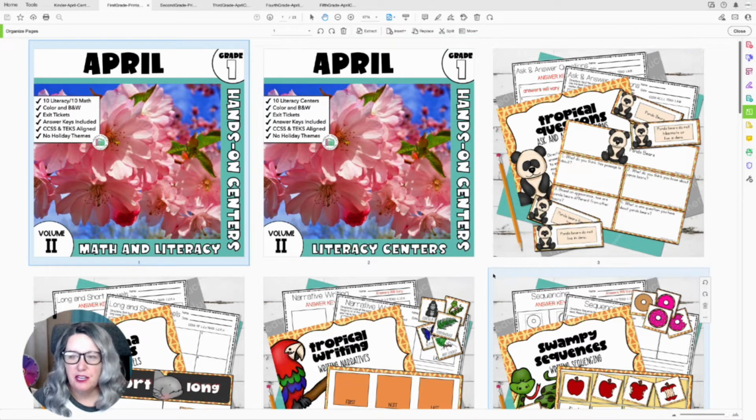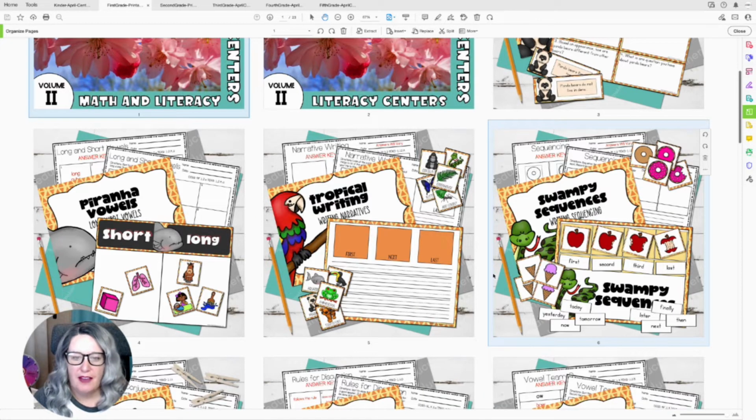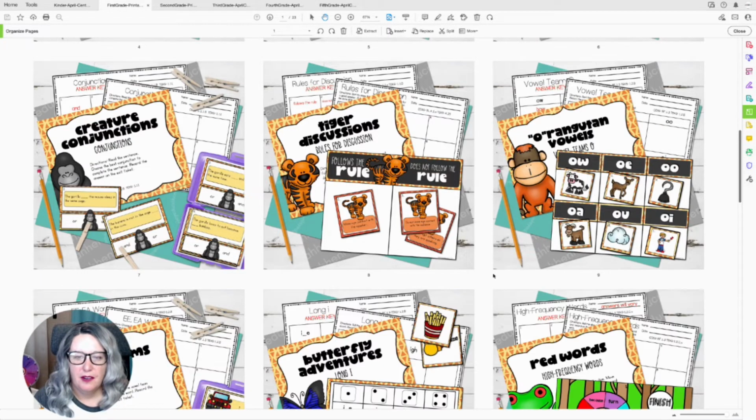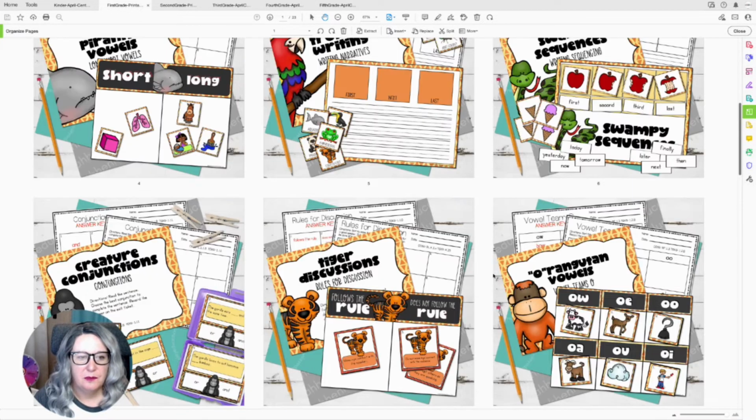We're sticking with that jungle theme. We have ask and answer questions. We have long versus short vowels. We have writing narratives, and then we have writing sequencing, and then we have conjunctions. And we're going to have rules for discussion.